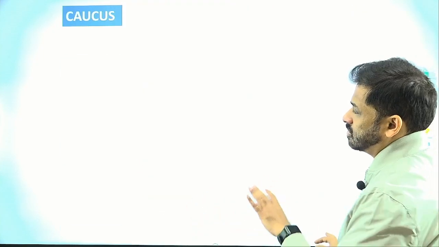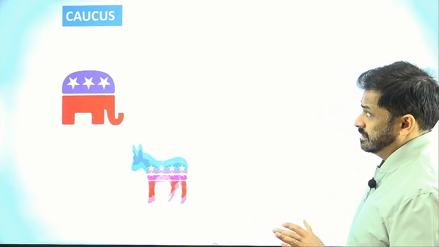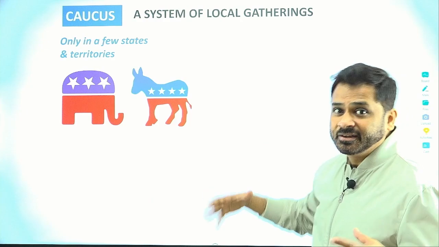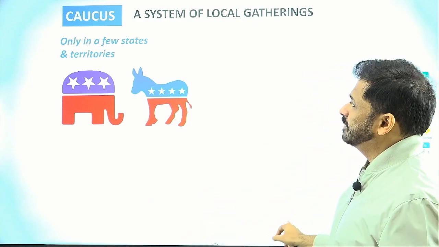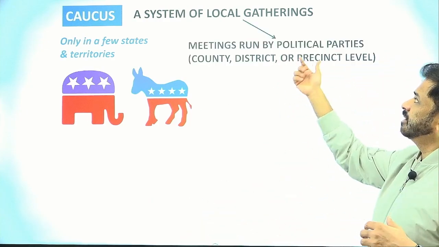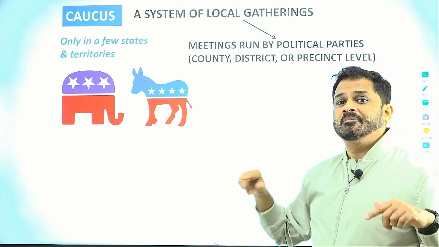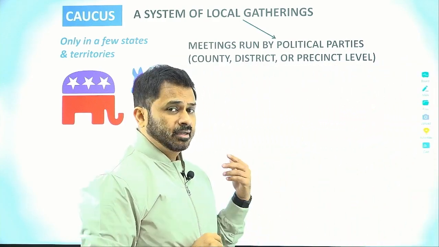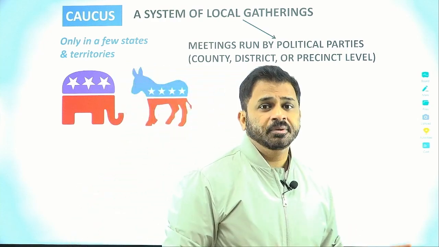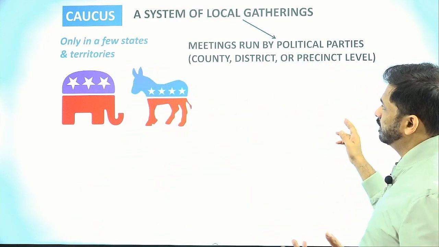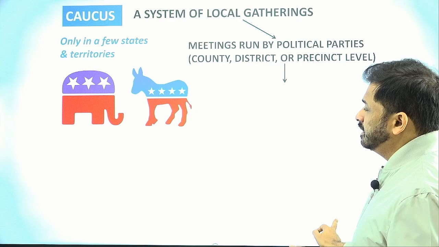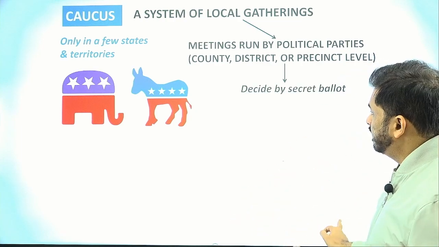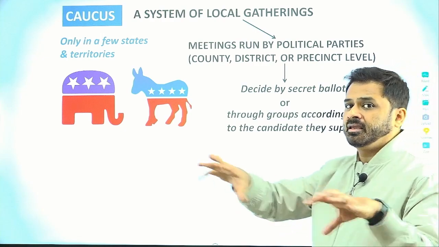Let us now first talk about the caucus. What a caucus is like, the process, as I told you, is an informal process, a system of local gatherings where the meetings are run by the political parties. The political parties themselves run them, and that's why it becomes informal. Political parties run the meetings at the local level, which could be the district level, precinct level, or the county level. And in these meetings they decide either by secret ballot, or by making a group.